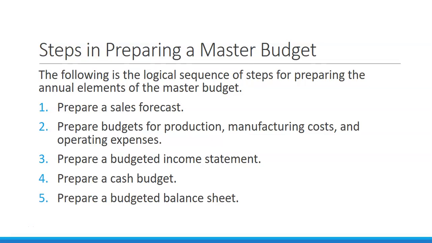From the sales forecast, we can prepare budgets for production, manufacturing, and operating expenses. Then once we have all of the budgeted schedules created, we can create a budgeted income statement, a budgeted cash receipts and expenses, and a budgeted balance sheet. Budgeted income statements and budgeted balance sheets are also called pro forma statements. So these are the statements that would be created if our budget went exactly according to plan.